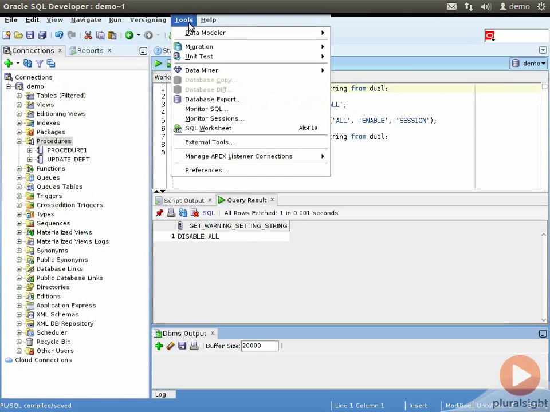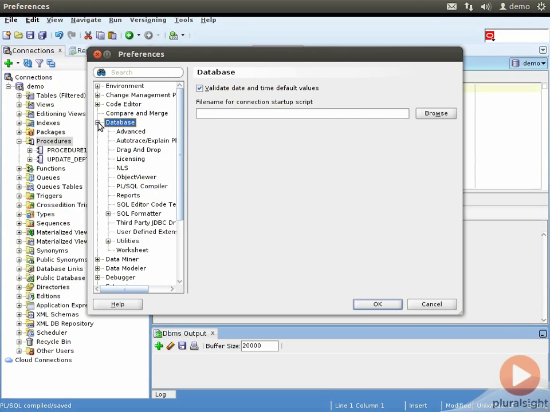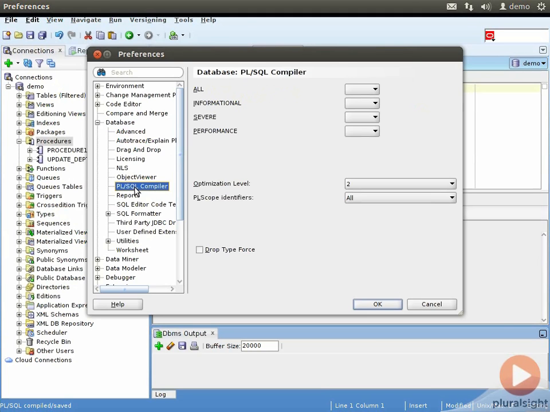Click on Tools, Preferences, expand the database node and select PL/SQL Compiler. Here you can see that it allows us to set the warning values for the different categories. In the drop-down, you will see the default value of null followed by enable, disable, and error. You can set values for specific categories or set them to enable for all. I generally prefer to keep it enabled for all levels. Let's keep the optimization level at 2 and click OK.